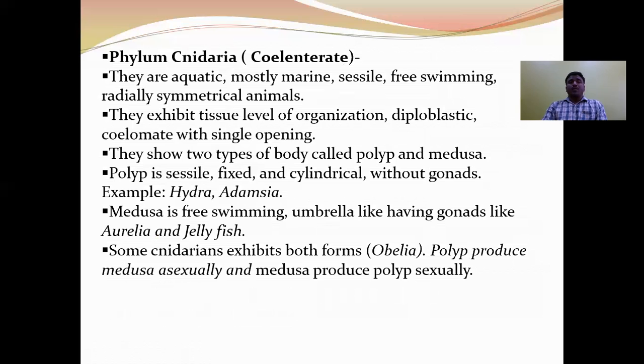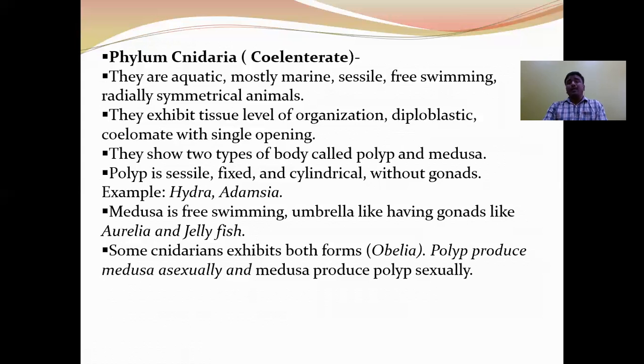Next phylum, Cnidaria, also called Coelenterata. The cnidarians are aquatic, mostly marine, and they are sessile or free swimming, radially symmetrical organisms. They exhibit radial symmetry and the tissue level of organization: diploblastic, coelenterate organisms with a single opening. They show two types of body forms called polyp and medusa.